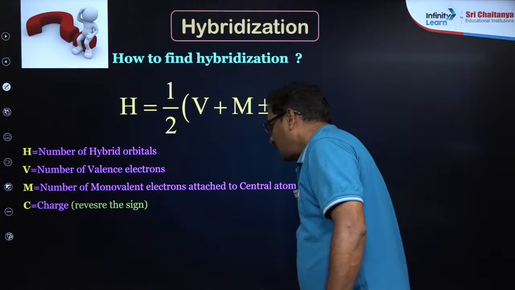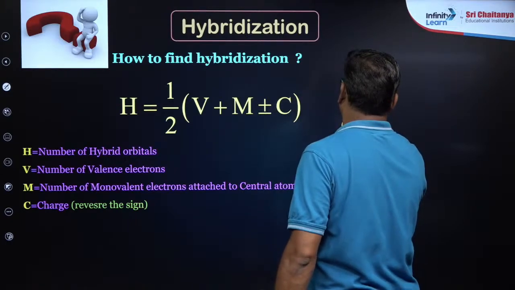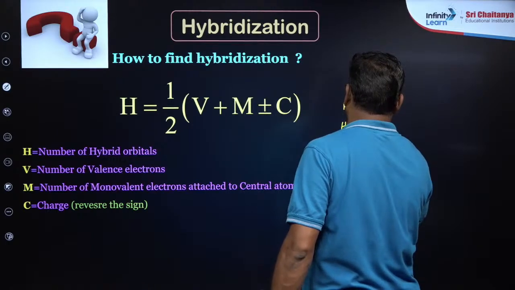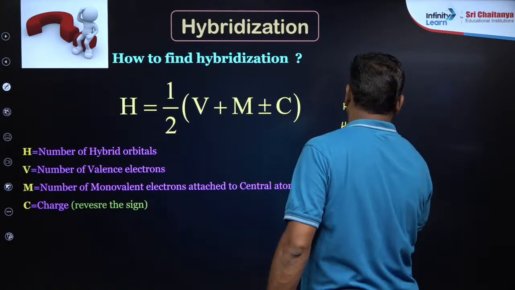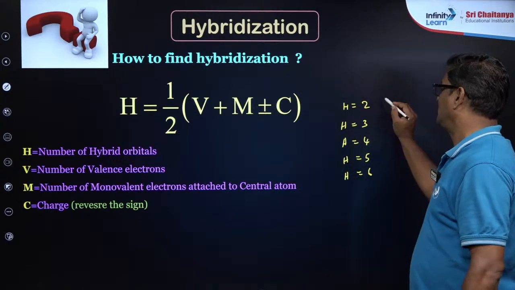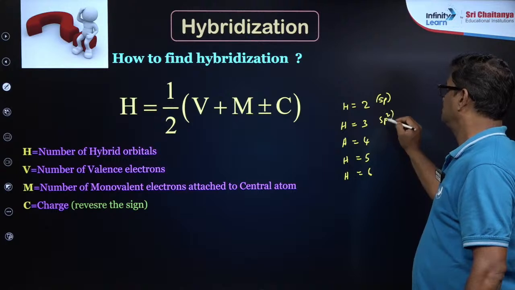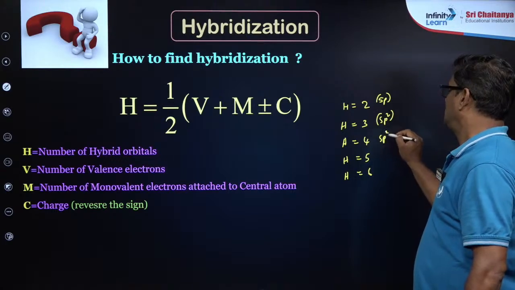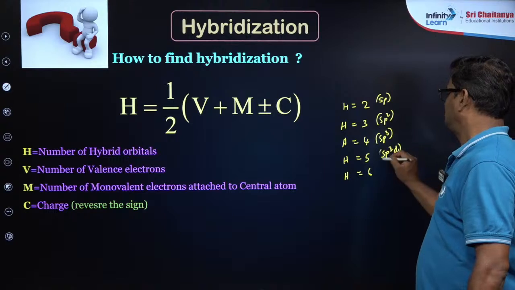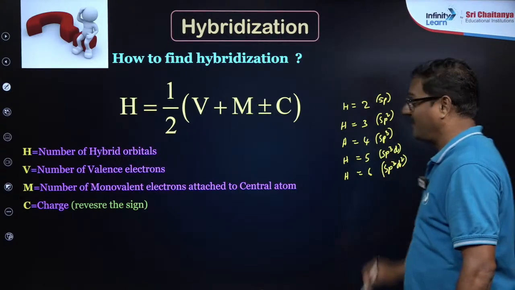So if H is equal to 2, 3, 4, 5, 6 like that, then if the H value comes out to be 2 it is sp, 3 it is sp2, 4 it is sp3, 5 it is sp3d, and 6 it is sp3d2.